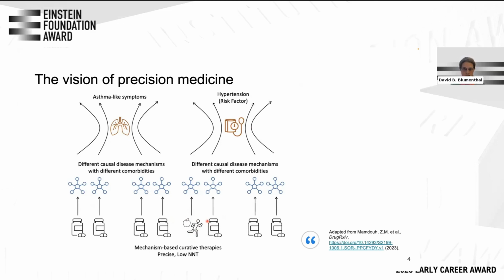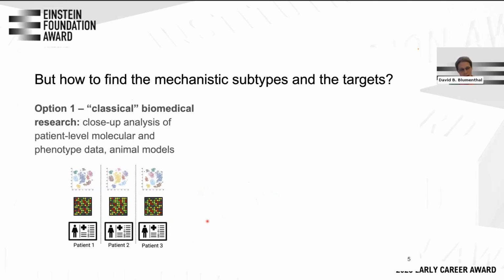And now the question is, of course, how do we get there? Here, the classical thing to do would be to do classical biomedical research. So characterize a well-defined patient cohort in terms of molecular characteristics, phenotype data, maybe also do some animal model studies. And then based on those results, try to subtype your umbrella diseases such as asthma or hypertension into molecular subtypes. So that's a classical way to do it.